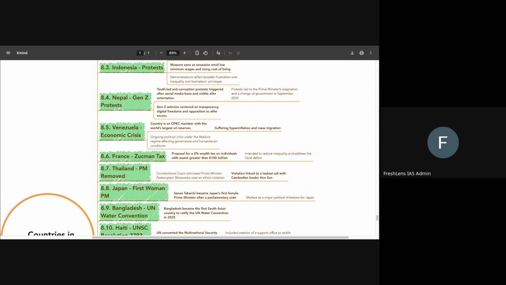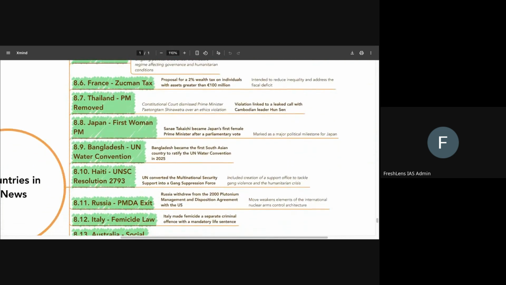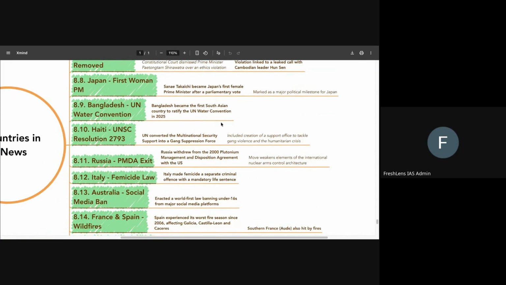Then comes next, which is Japan, which recently witnessed the first ever woman Prime Minister of Japan, and it happened through a parliamentary vote. Sanae Takaichi became Japan's first female Prime Minister after a parliamentary vote. Bangladesh's extension to the UN Water Convention we have already discussed. A very important part is also Haiti's UNSC resolution 2793.